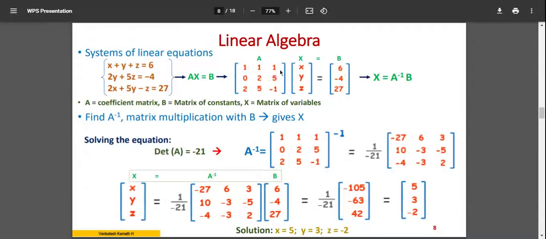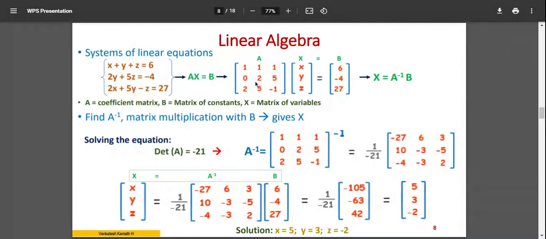If you subdivide it, break it down, how would you get it? You will get 1 into X plus 1 into Y plus 1 into Z is equal to 6, which is your equation number 1. Second row, 0 into X plus 2 into Y plus 5 into Z is equal to minus 4. Second row, you can see your equation. Third equation, relate it. On this side, matrix multiplication, 2 into X, 5 into Y, minus 1 into Z is equal to 27.